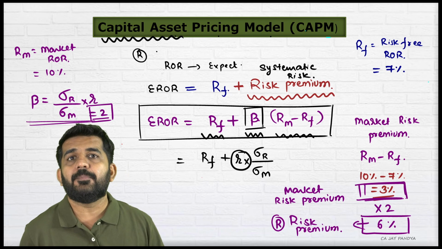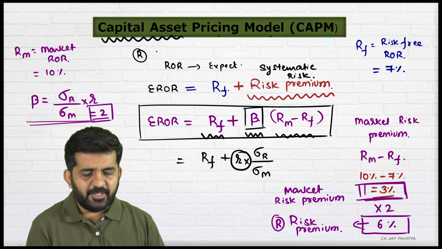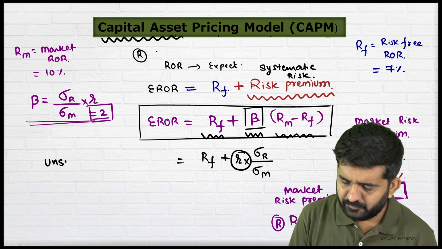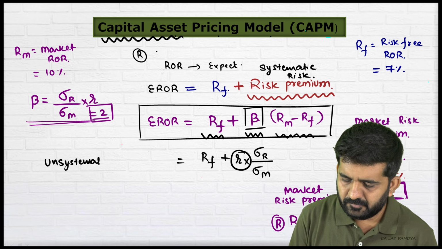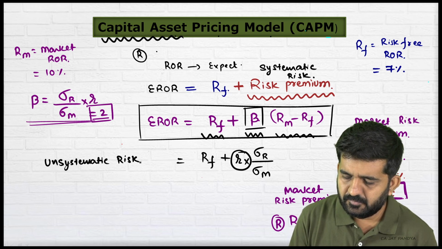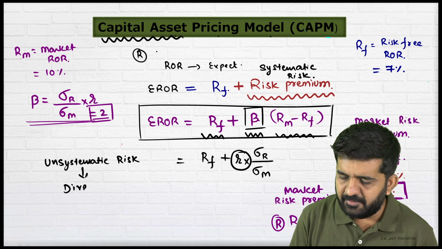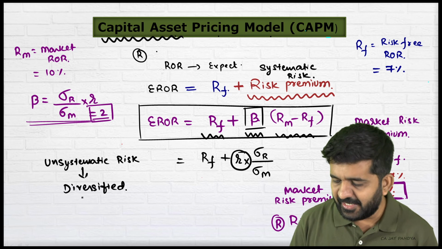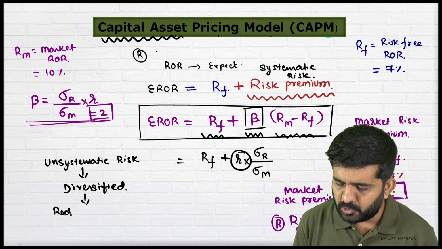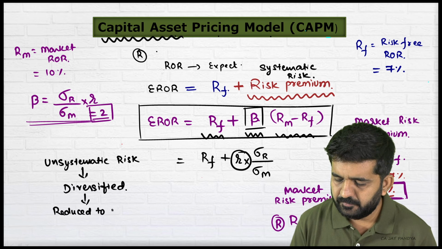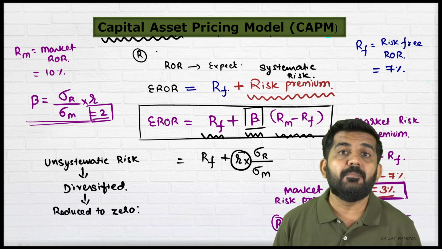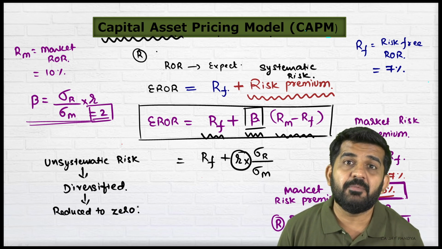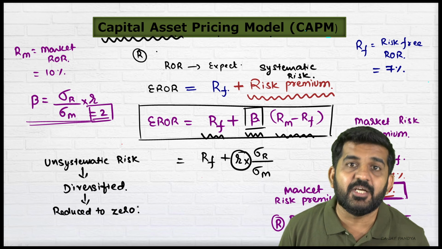Why don't you get a premium on unsystematic risk? Try to concentrate. Unsystematic risk is a diversifiable risk, so it can be diversified. If something can be diversified, it means it can be reduced to zero. Whether you make it zero or not is your choice. But any risk which can be reduced to zero is no risk. So it should be diversified.